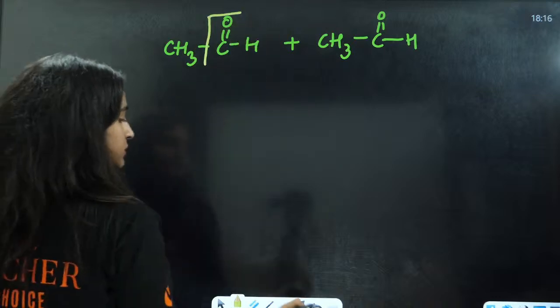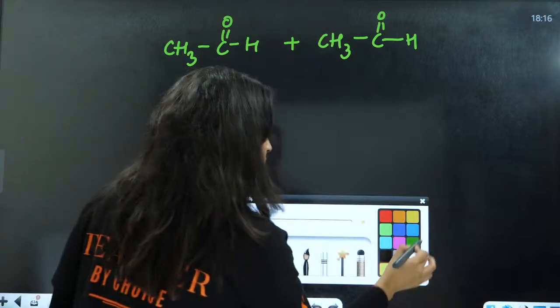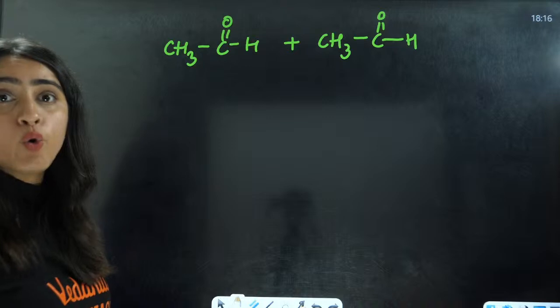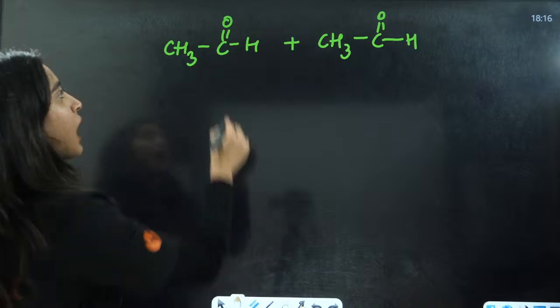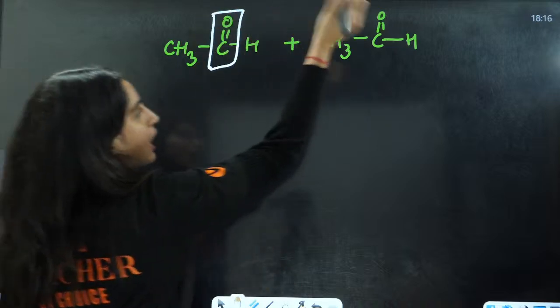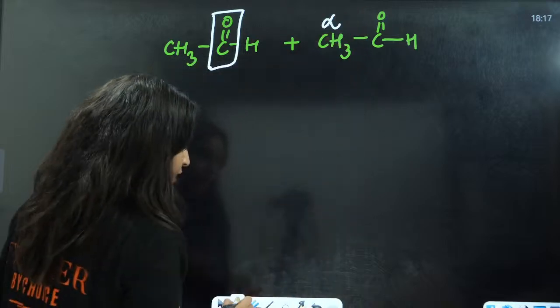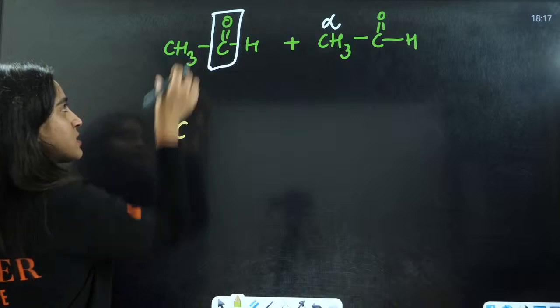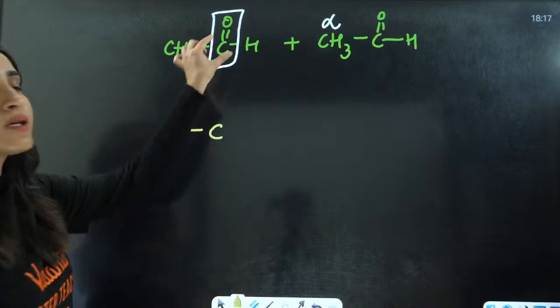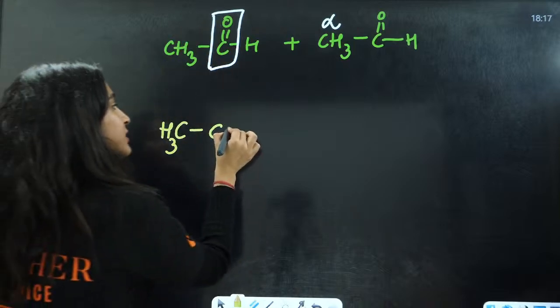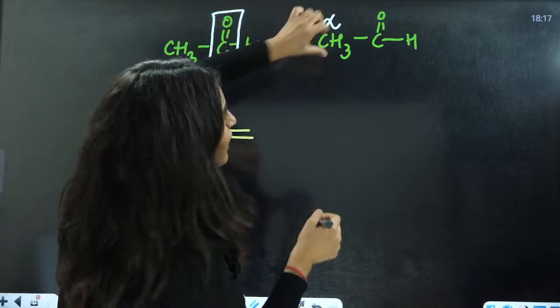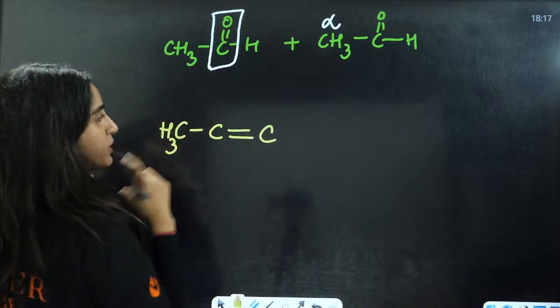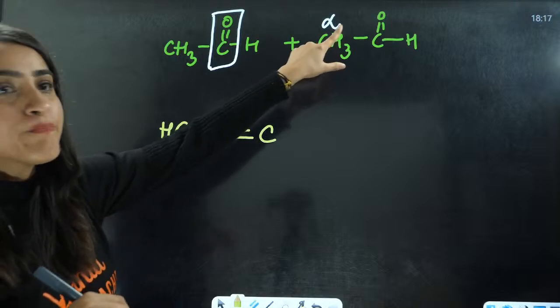Now you have this one. This is what I told you: take the carbonyl carbon of one molecule and the alpha carbon of the other one, and join these two together. This is CH3, this is CH3, this is carbon. This is the carbonyl carbon. Join this with the double bond to the alpha carbon here. This is the alpha carbon. Then you are going to add here.